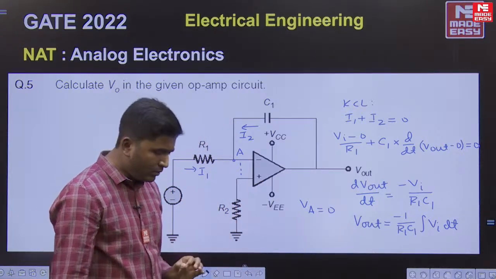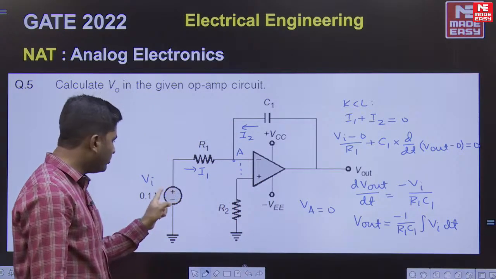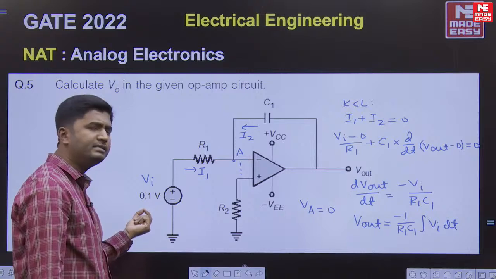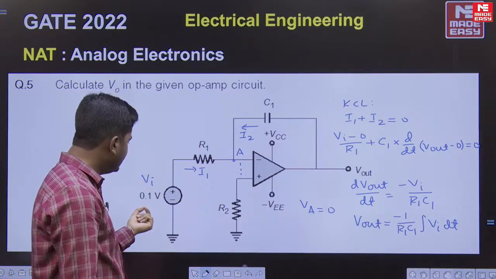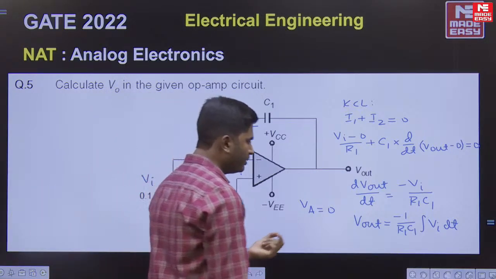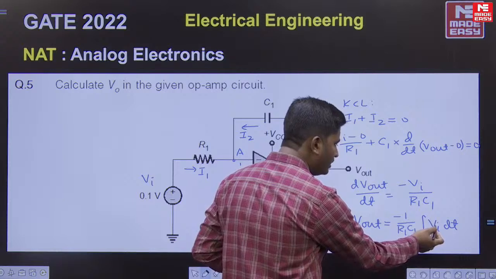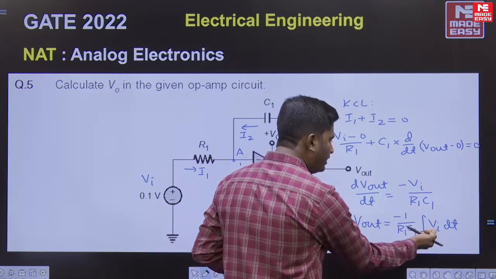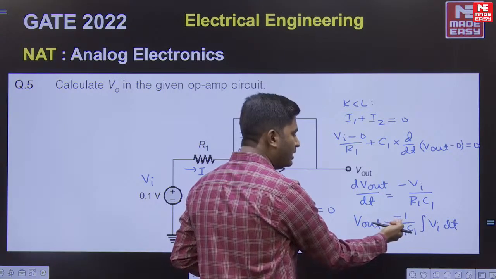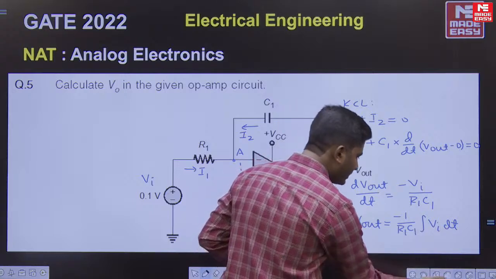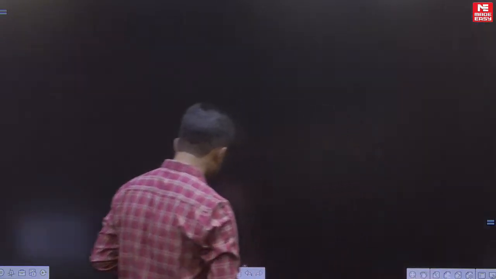Now in the given question, input is given as 0.1 volt. It is like a DC. Okay, input is a DC 0.1 volt. So let me substitute here 0.1 volt, it's a DC. That 0.1 I can take outside, so it will become integration of dt. I will do it in the next slide.